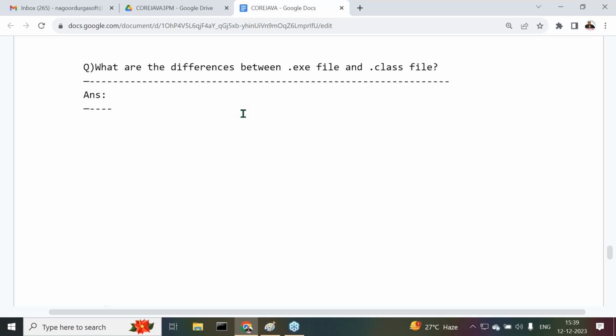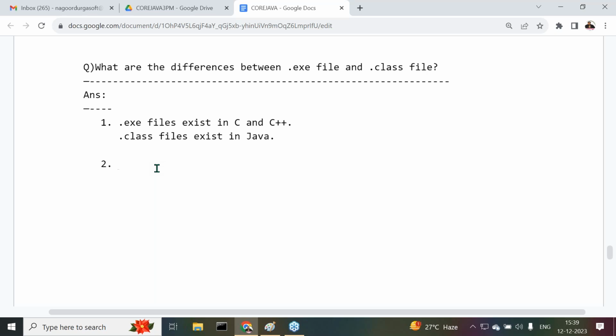A .exe file and a .class file, the differences if you understand. The first one is that .exe files exist in C and C++. Am I right? .exe files are available in C and C++, whereas .class files exist in Java. That is point number one, where they are available.